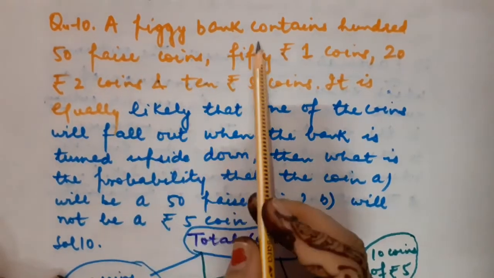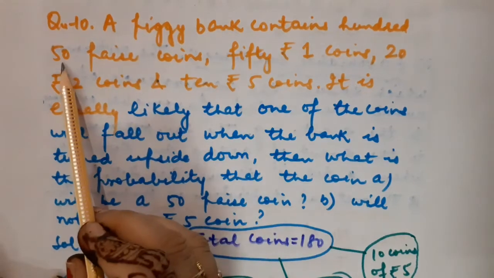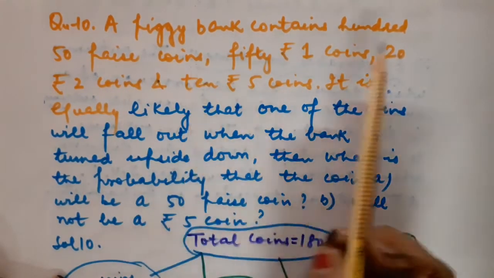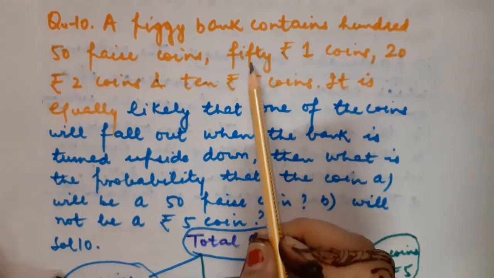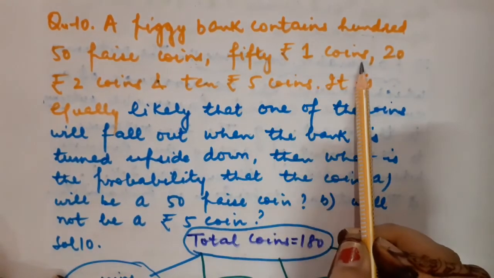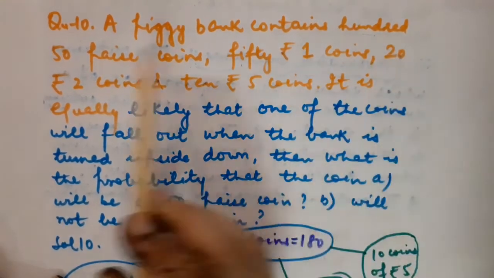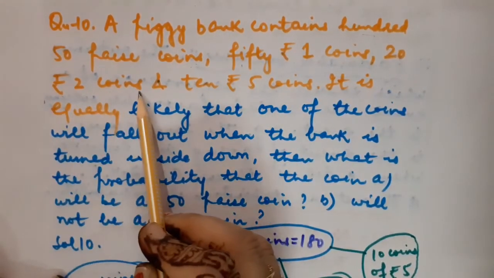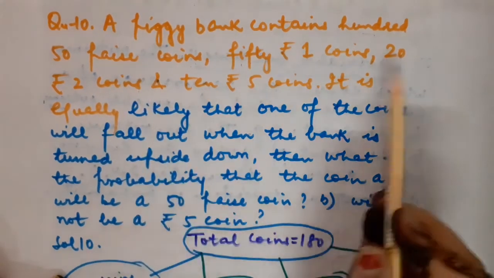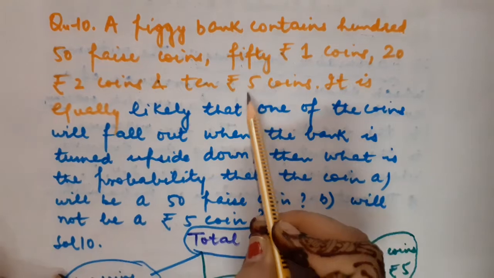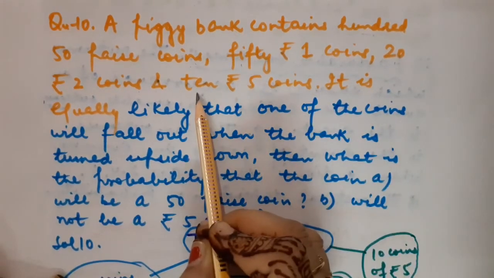This is, a piggy bank contains 100 50-paise coins. So what is the number of 50-paise coins? That is 100. 50 one-rupee coins. So what is the number of one-rupee coins? That is 50. 20 two-rupee coins. The number of 2-rupee coins is equal to 20. And the number of 5-rupee coins is equal to 10.